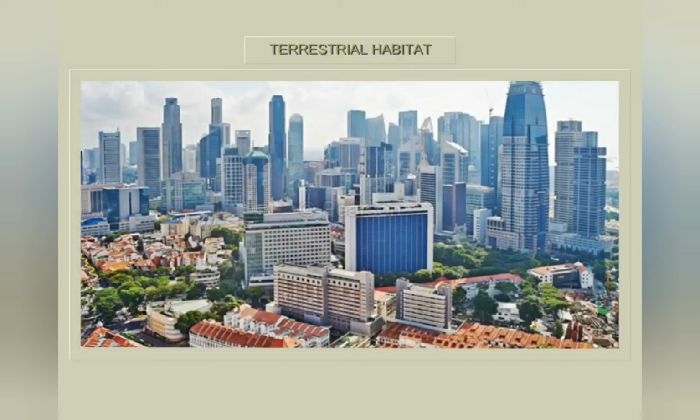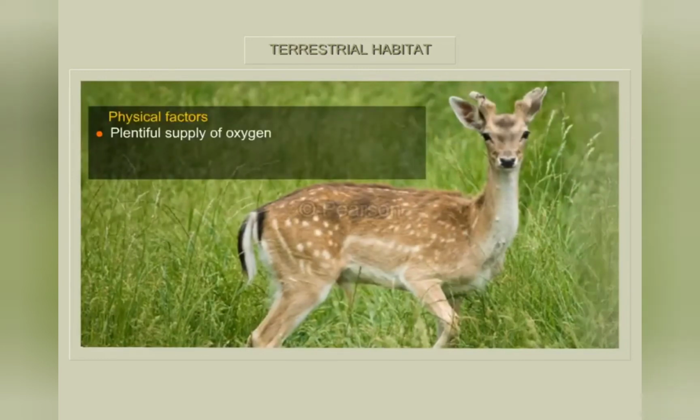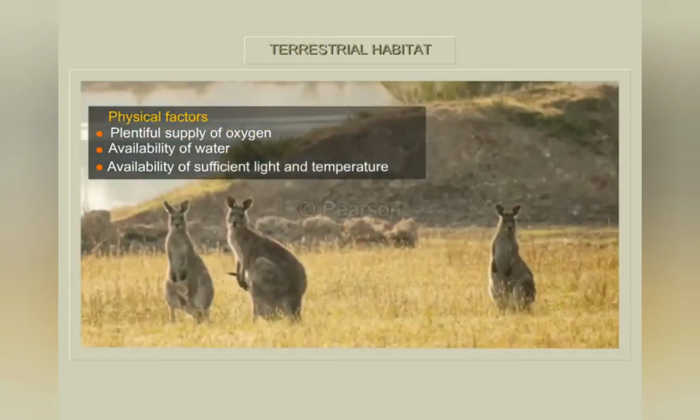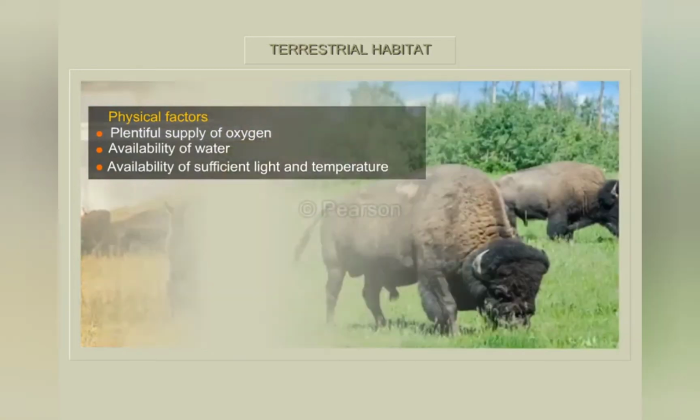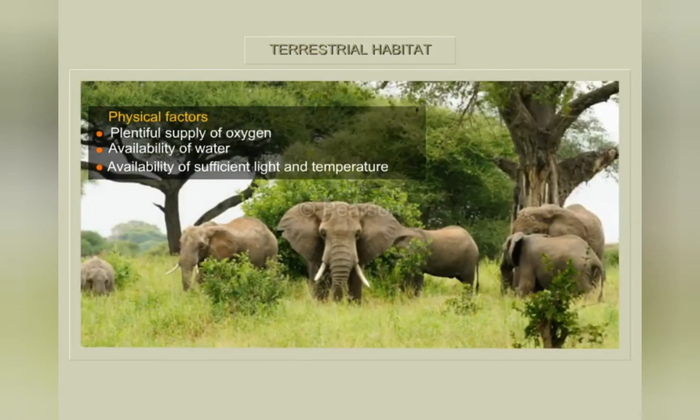The organisms in this habitat are known as terrestrial or land-dwelling organisms. The physical factors that support life in terrestrial habitat are plentiful supply of oxygen, availability of water, and availability of sufficient light and temperature, but it should be remembered that there are a lot of fluctuations in these factors. These factors vary from place to place and season to season. Thus, extreme conditions may exist in a terrestrial habitat.